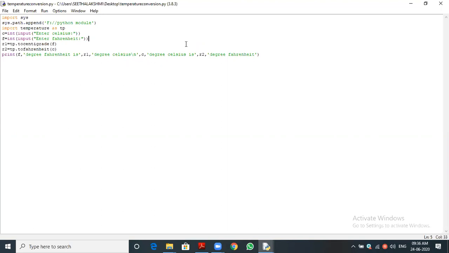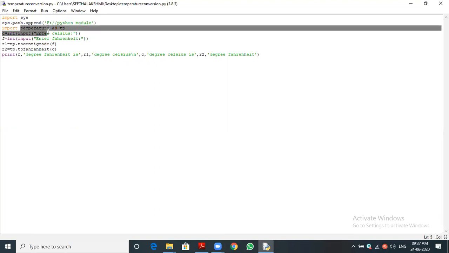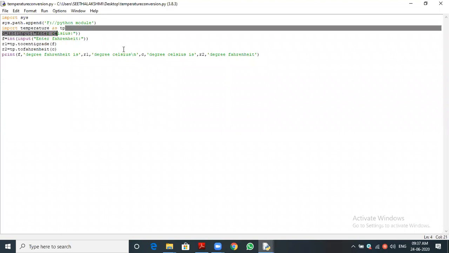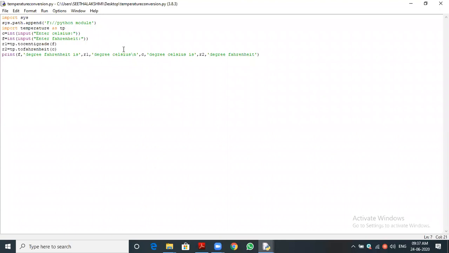Inside the folder, the module is there. What is the name of the module? Temperature, sir. Temperature, good. So temperature is the name of the module, and we are giving an alias name for it. Now you understand how to import if the module is located in another directory or another drive or another location, not in the home folder.